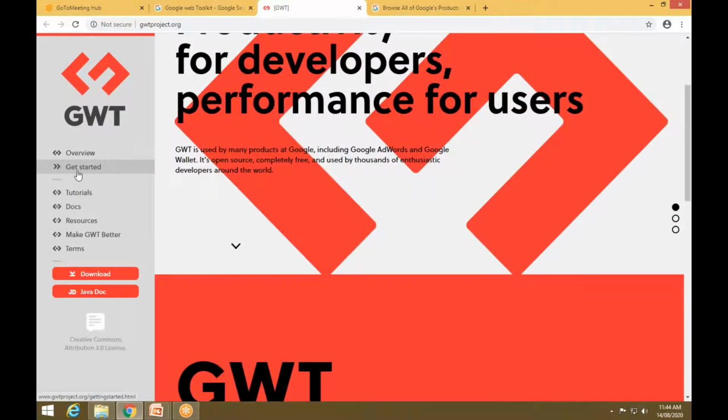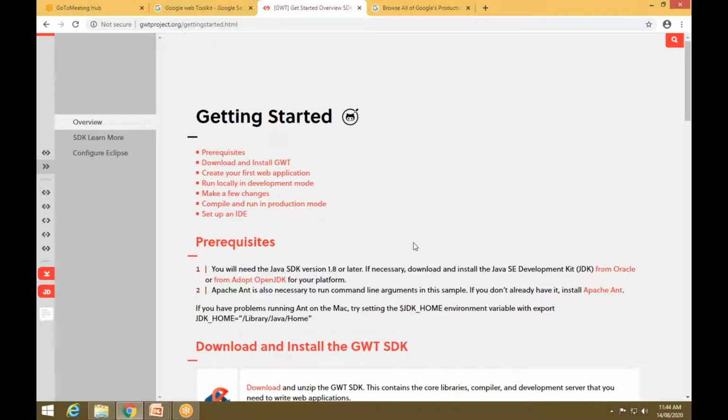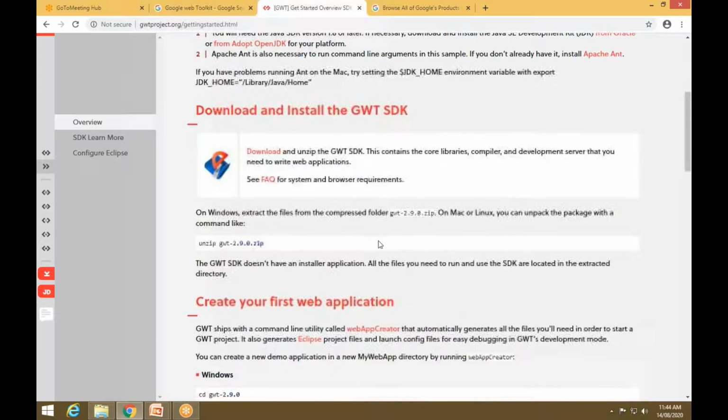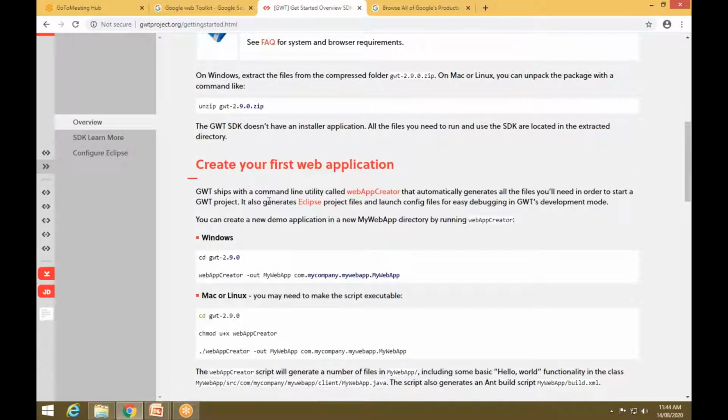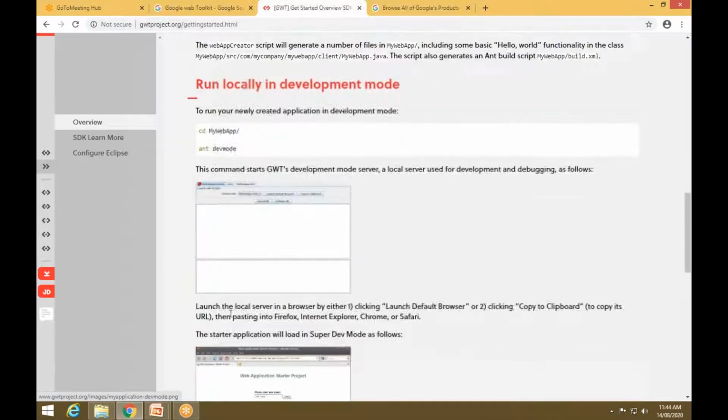Just click on get started, or you can have the tutorials and the documentation also. If you want to start with the Google Web Toolkit, you need to follow this set of steps. You can create your first web application by installing these tools, and you can practice.